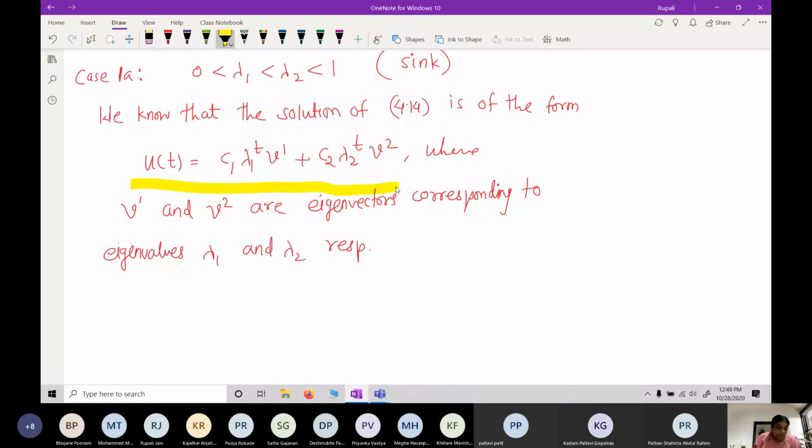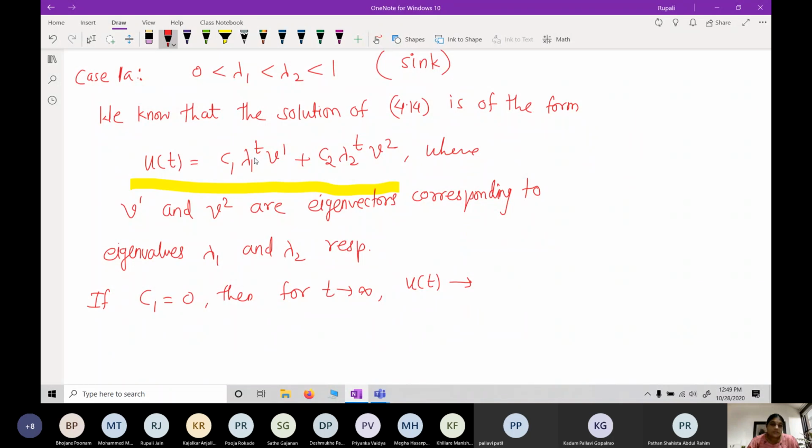Okay. Now suppose c1 is equal to 0. Again we will discuss in cases: if c1 is 0, if c2 is 0, and if both are non-zero, where ut tends to as t tends to infinity.